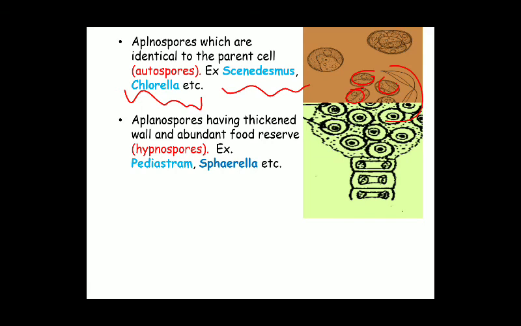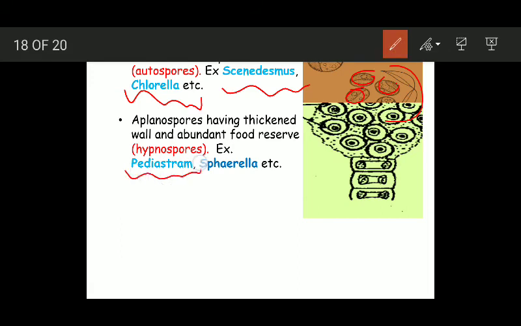Those aplanospores which have thickened walls and abundant food reserves are technically named as hypnospores. Example is Pediastrum and Sphaerella. Here you can see these are the aplanospores produced inside an aplanosporangium. All these aplanospores have thickened walls and abundant food reserves. That's why they are known as hypnospores. This is very much important. You may be asked what are hypnospores.